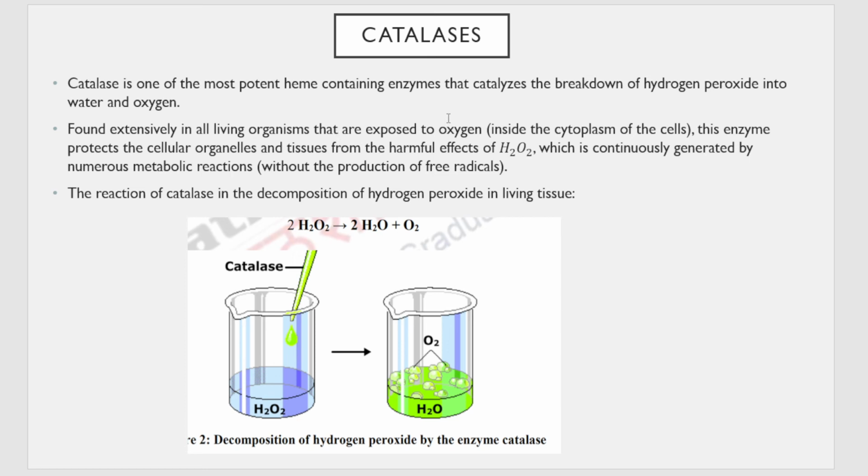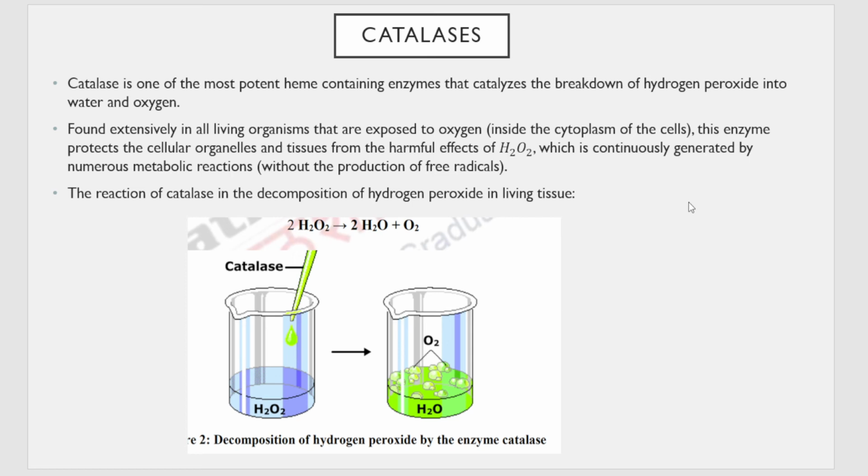So what happens in our body during different reactions in any organism which is exposed to oxygen, in different organic reactions, there is a production of hydrogen peroxide, that is H2O2, in the body. And if this H2O2 is accumulated in the body, it is not good for our body working and cells.